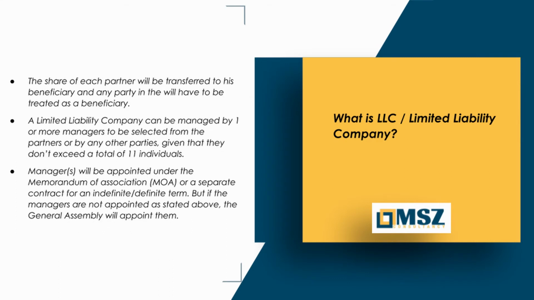The share of each partner will be transferred to his beneficiary, and any party in there will have to be treated as a beneficiary. A limited liability company can be managed by one or more managers to be selected from the partners or by any other parties, given that they don't exceed a total of 11 individuals. Managers will be appointed under the Memorandum of Association, MOA, or a separate contract for an indefinite or definite term. But if the managers are not appointed as stated above, the General Assembly will appoint them.